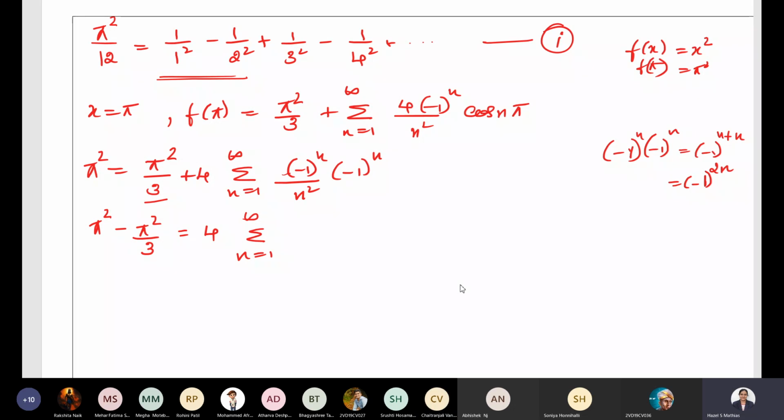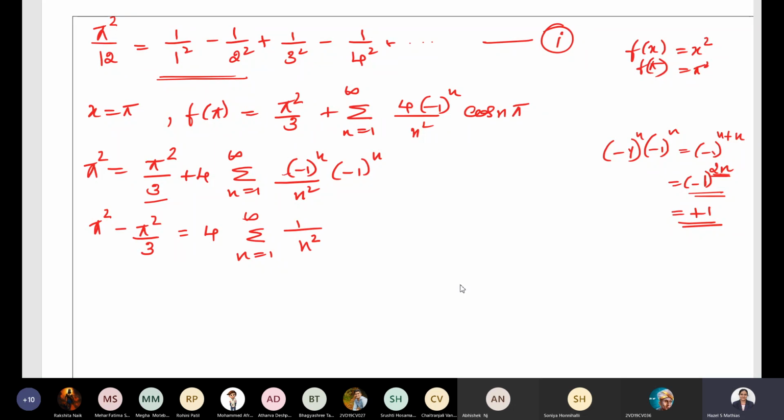Now see here, we have minus 1 power multiple of 2, and multiple of 2 is always even. Correct? Minus 1 power 2n, and this term is going to be always positive, plus 1. That's why here it will become equal to 1, so it is 1 by n square we get.